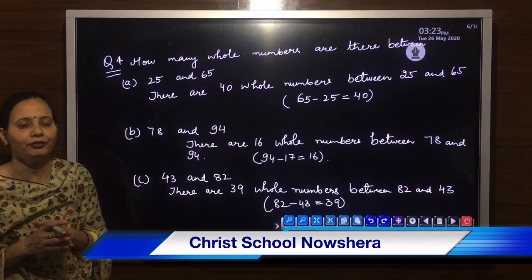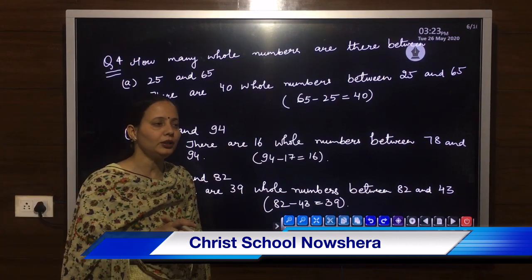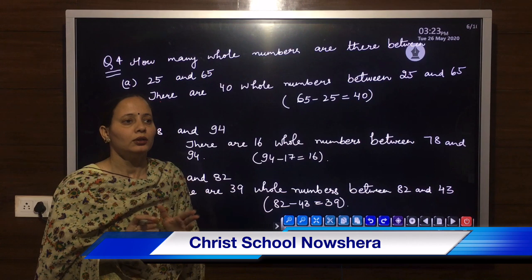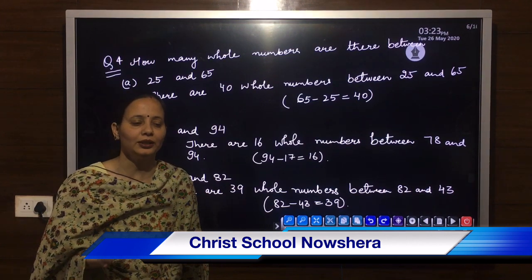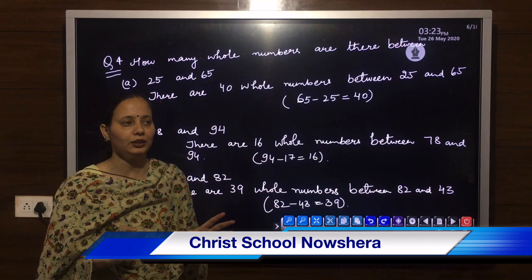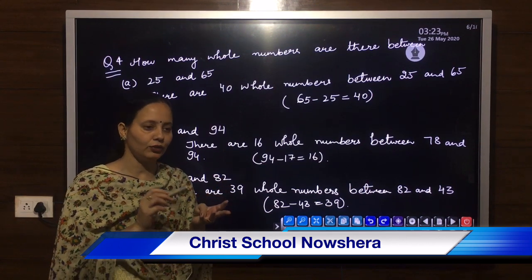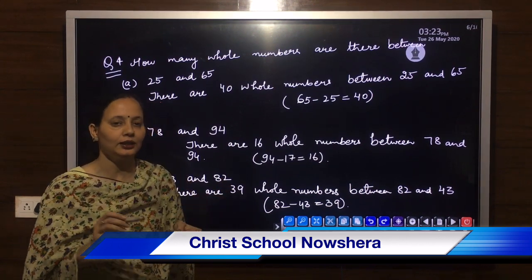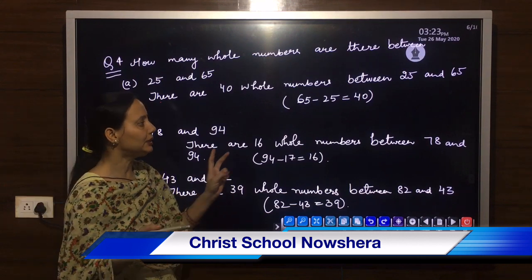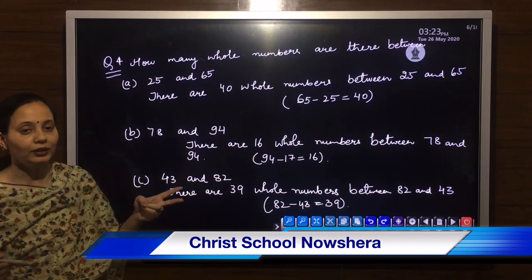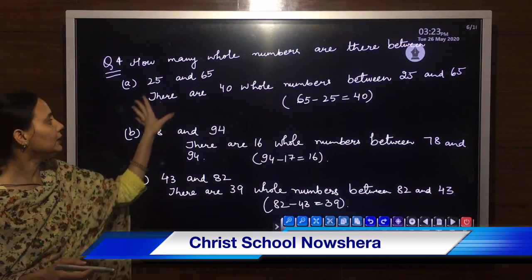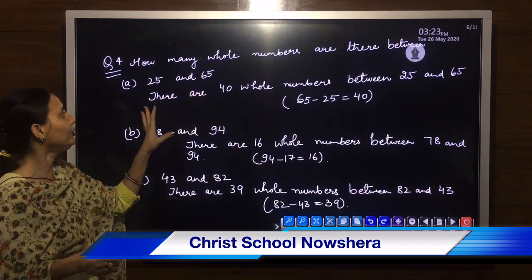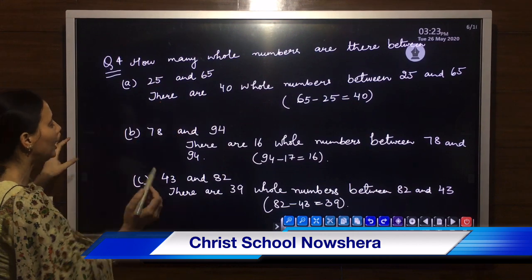For example, if I told you, give me the total number of numbers between 9 and 3. How many numbers are in between 9 and 3? You can start counting like 4, 5, 6, 7, 8, 9. You will get, there are 6 numbers. So how will you do that? By doing the subtraction.